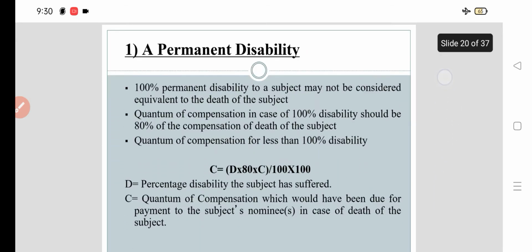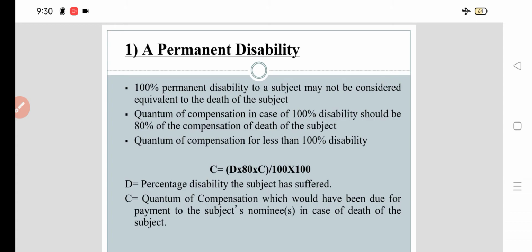Now we'll see one by one what happens if there is a permanent disability. 100% permanent disability to a subject may or may not be considered equivalent to the death of the subject.